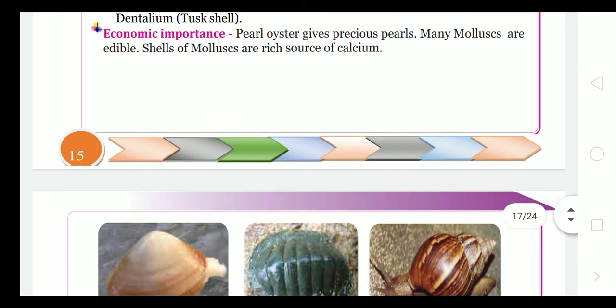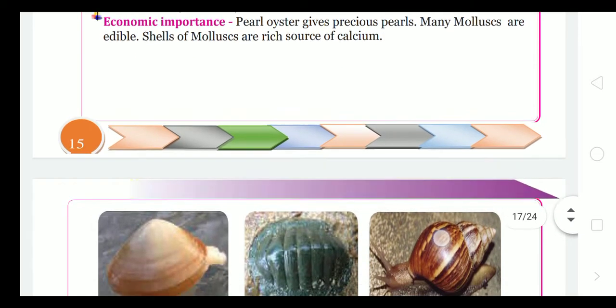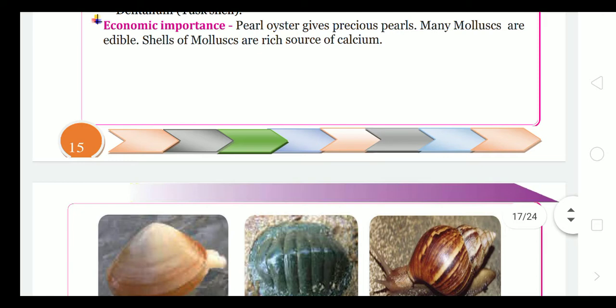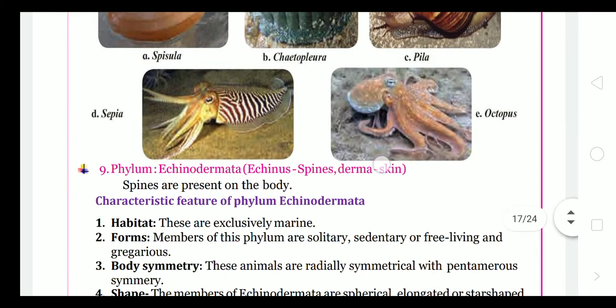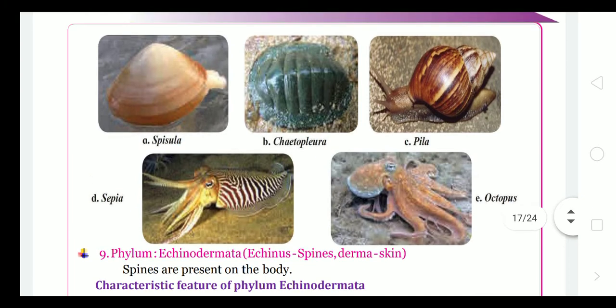Economic importance: the pearl oyster gives the precious pearl. Many mollusks are edible. Shells of mollusks are a rich source of calcium. These are the examples. I am going to share a picture of Sepia, because we have seen Spicula, the Shimprea, Chaetopleura, Pila and octopus, that we all know.